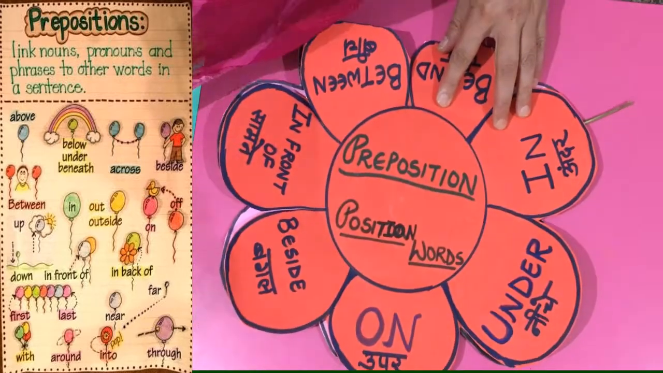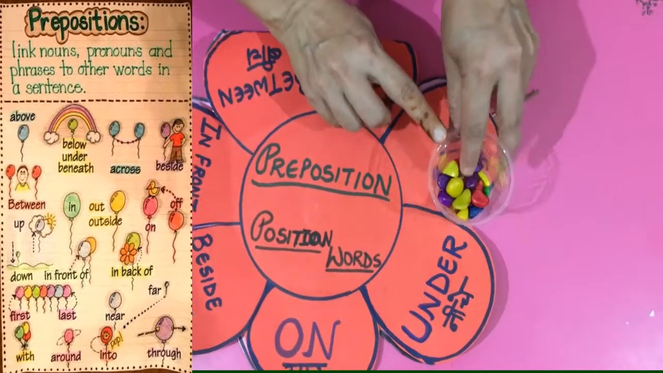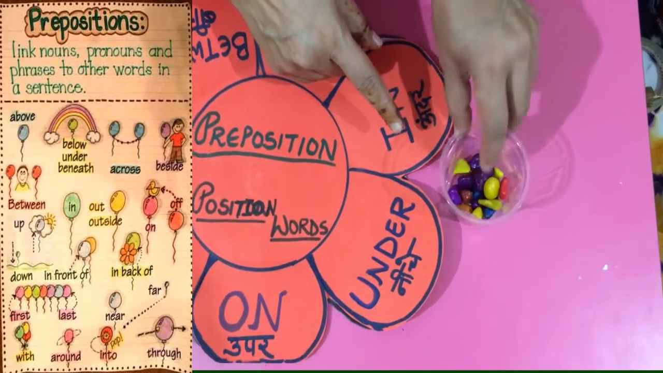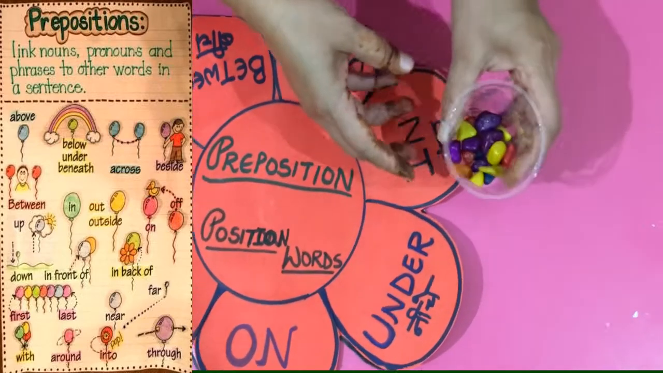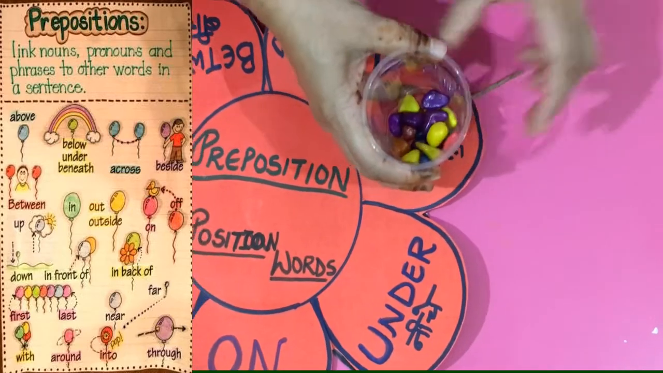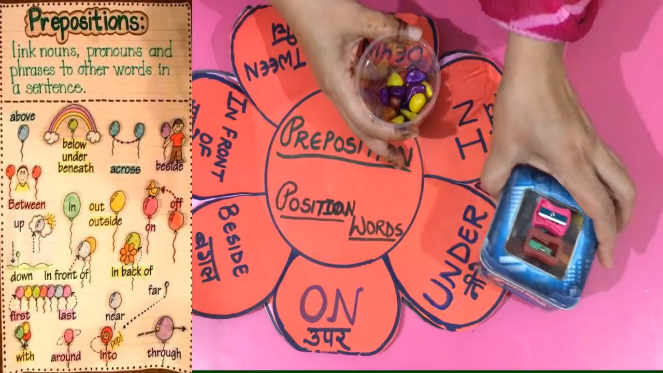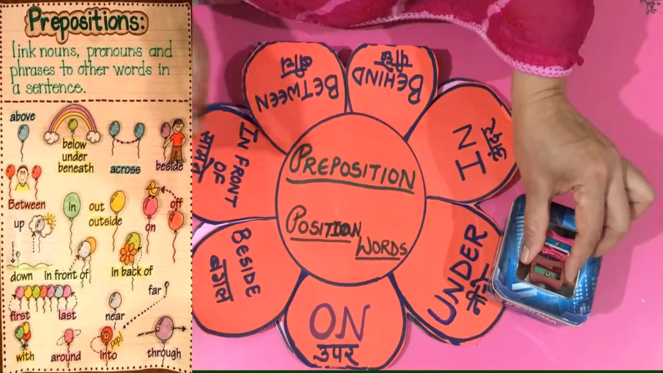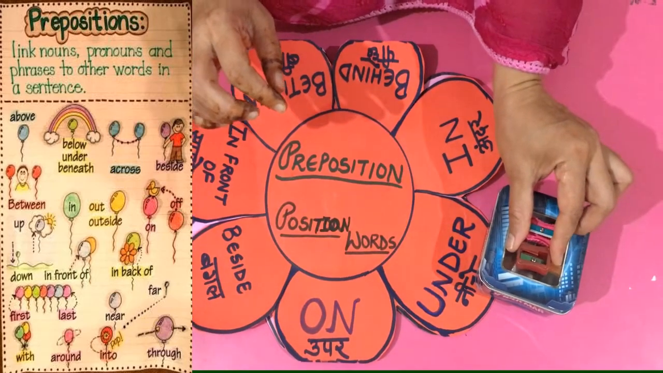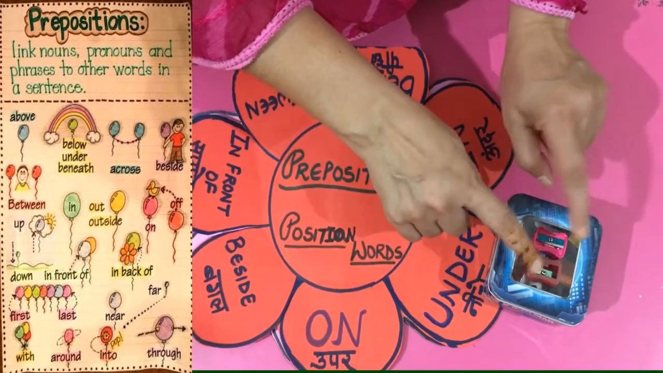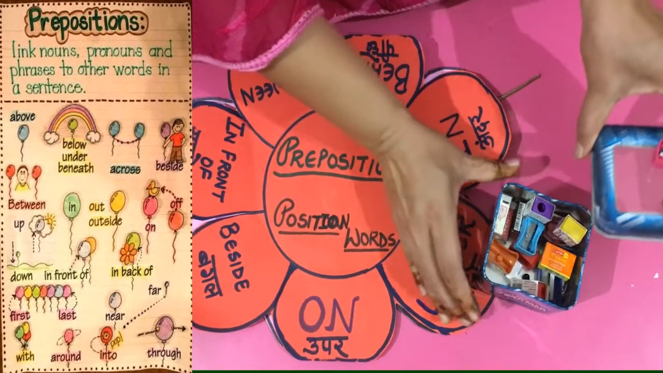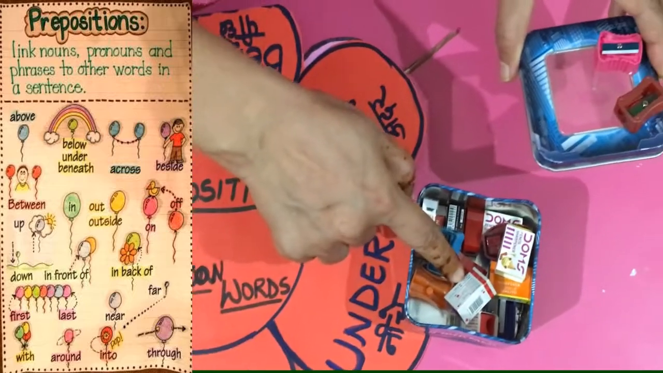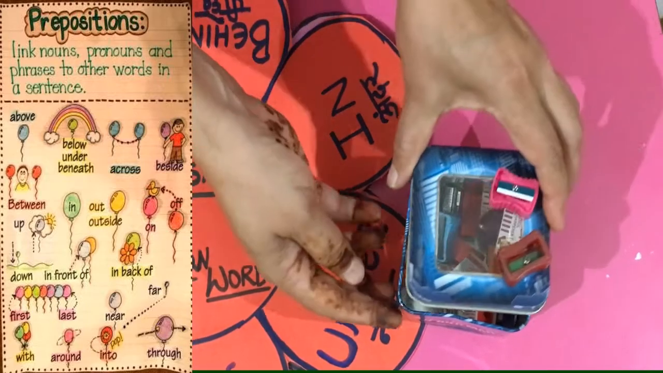Same way as I told you, the pebbles are in the glass. They are inside the glass. Glass के अंदर हैं. And अभी हमने देखा on. The sharpeners are kept on the box. Same way, these sharpeners are in the box. इनकी पोजीशन क्या है? ये अंदर हैं, inside the box.